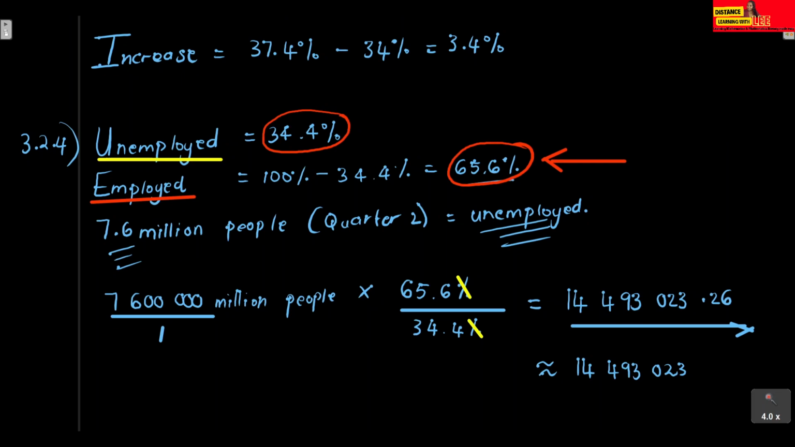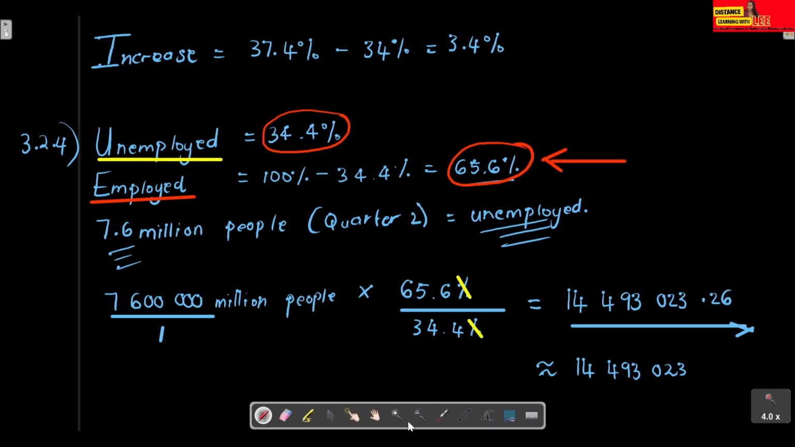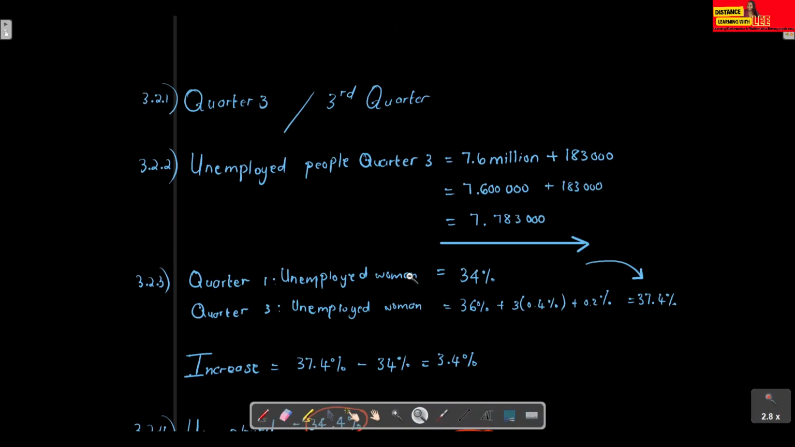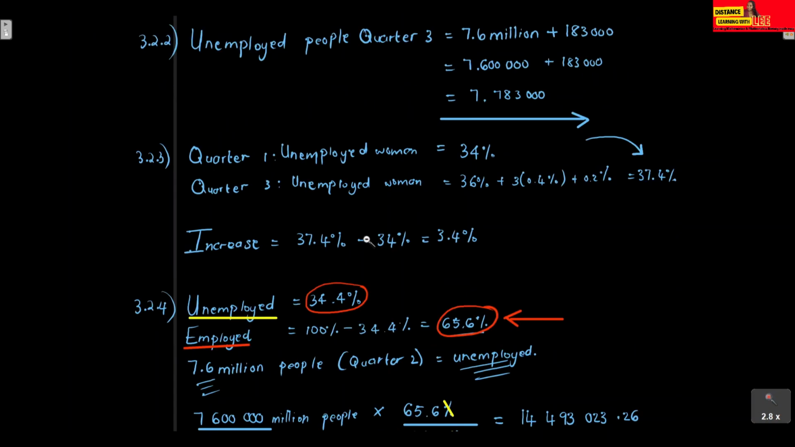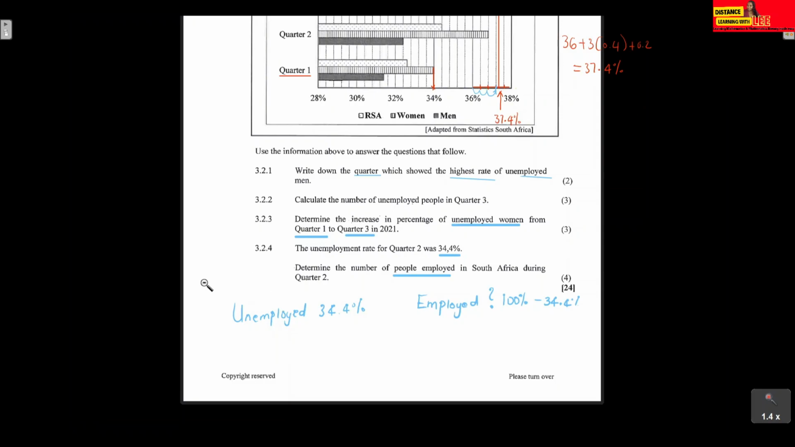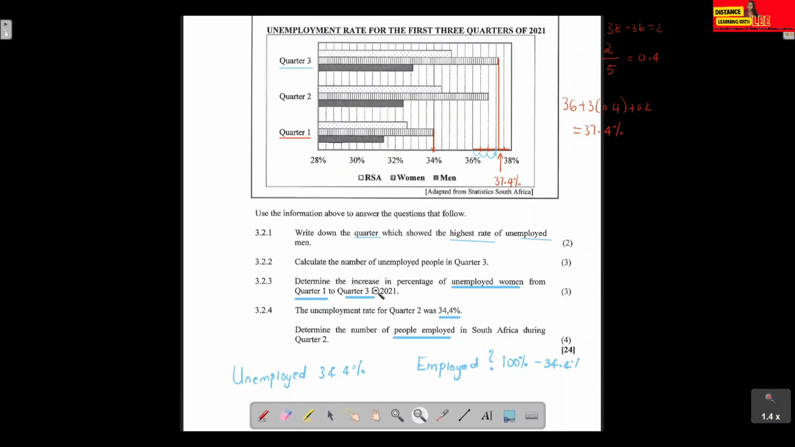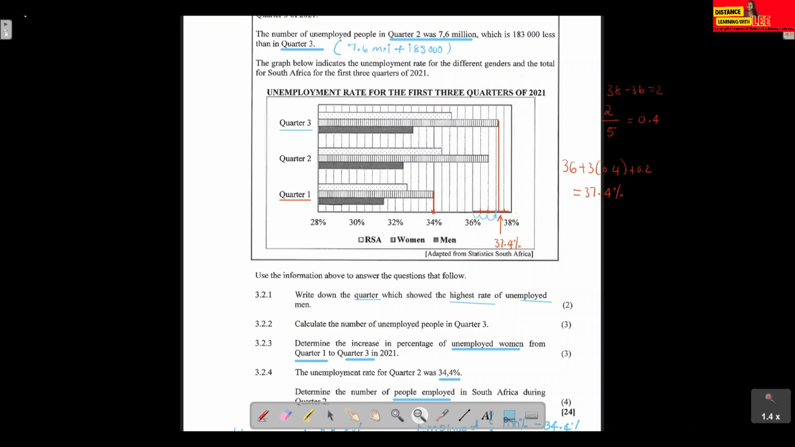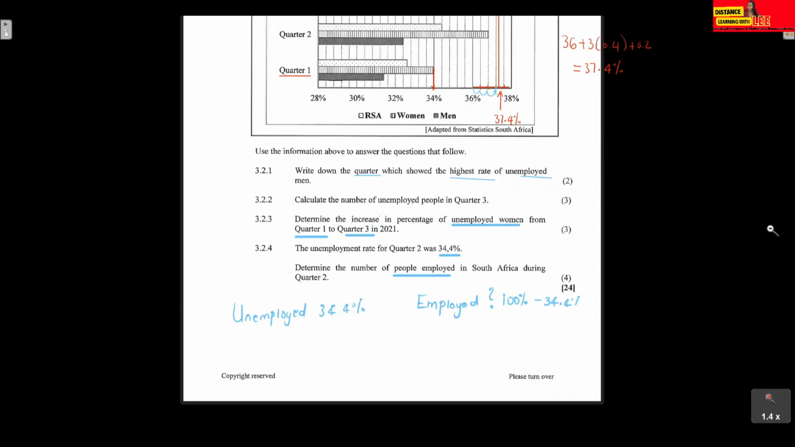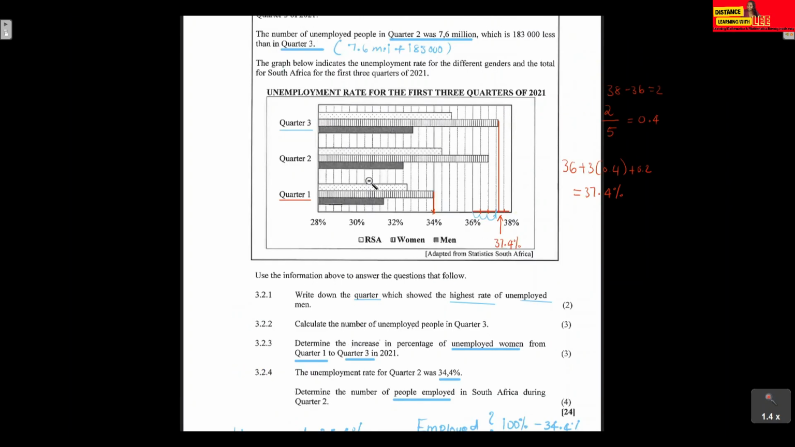And that is it for today's video tutorial. Just a tip with these types of questions, guys: make sure that you're highlighting and making notes as you go. Highlight the key points, the key factors, the key aspects that the question is asking from you so that you don't make mistakes. Here, write down the quarter. They just want the quarter, they don't want the percentage. What is the quarter that has the highest? Question 3.2.2, calculate the number of unemployed people.